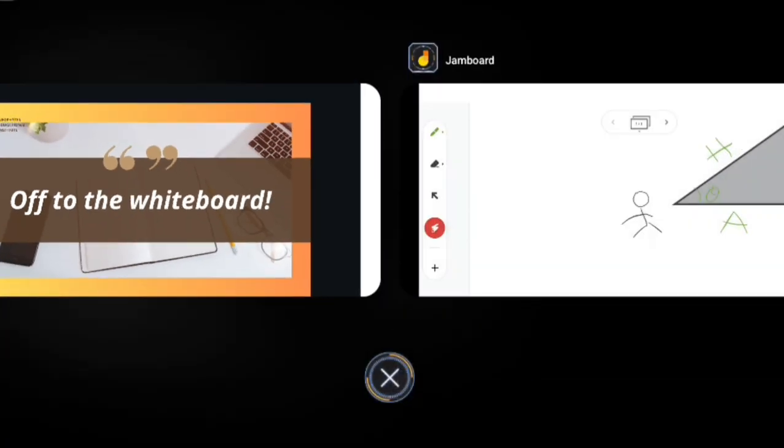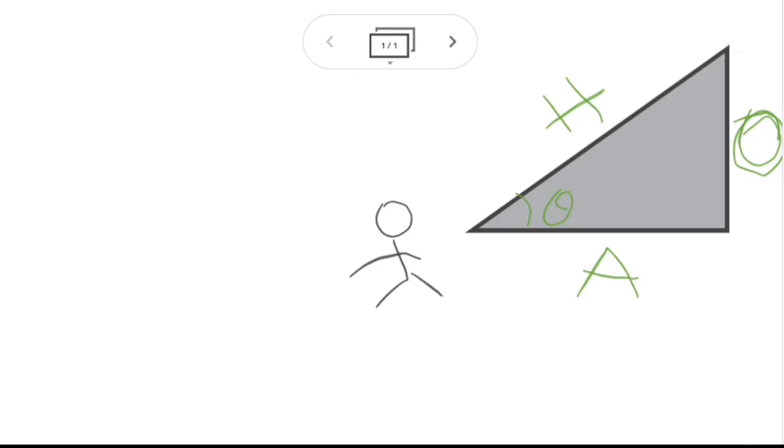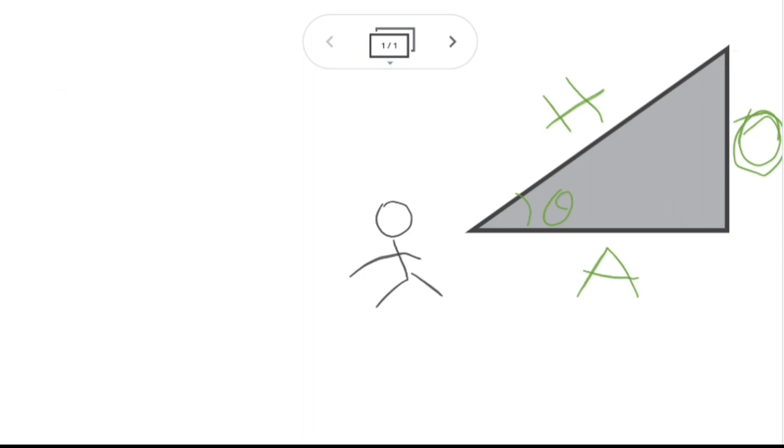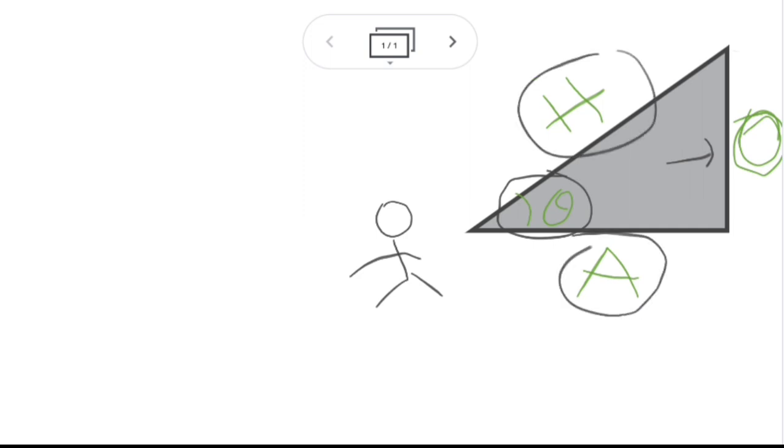whiteboard. I'm going to clean up everything here, or maybe I'll just start using the same stuff. Let me go back and select the black pen here. As you can see, this side we call opposite because it's right in front of the angle over here, whereas this side we call adjacent because it's below the angle, and this one is the hypotenuse, the leftover side. Now you should ask me, how are these utilized in our daily life? Let me help you with a clearer explanation about it.